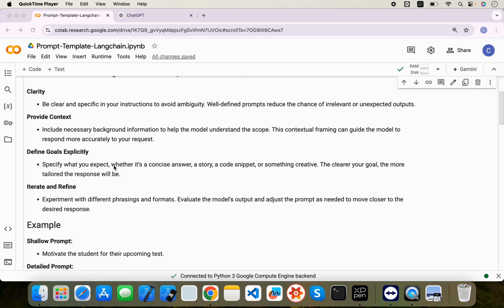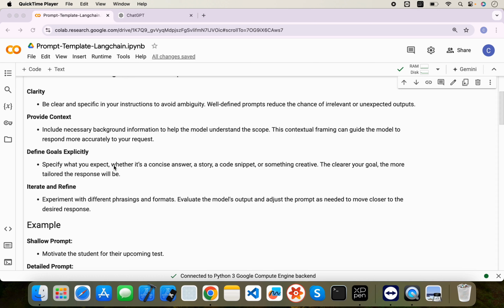It is related to clarity, but you need to be very specific about what you want. For example, if you want a one-paragraph answer, you need to write: provide the answer in one paragraph. And you can write: provide the answer in a very creative manner, use formal English, use high-level words, a very rich vocabulary, and it will perform like that. And for example, in some scenarios you want the answer in JSON format. You need to be very clear at that time as well: I want the answer in JSON format. This should be the key and this should be the relevant answer.